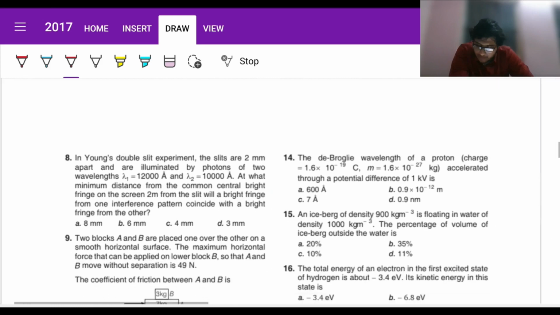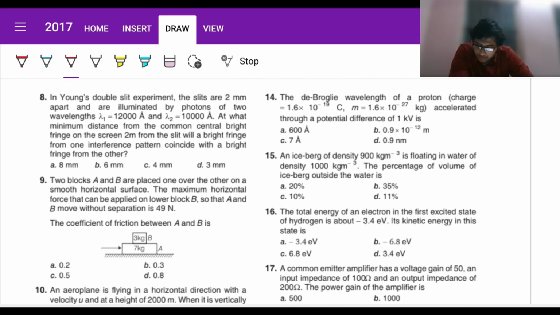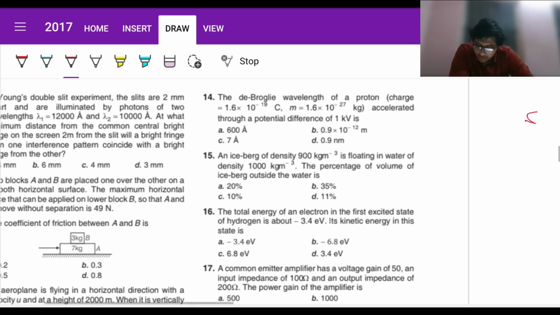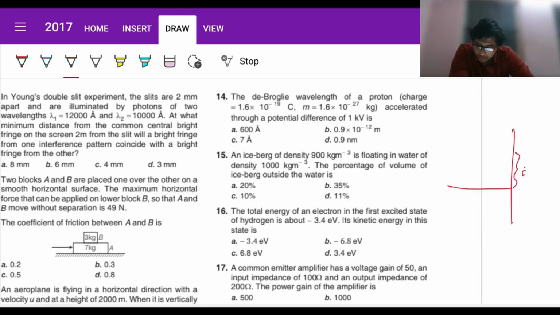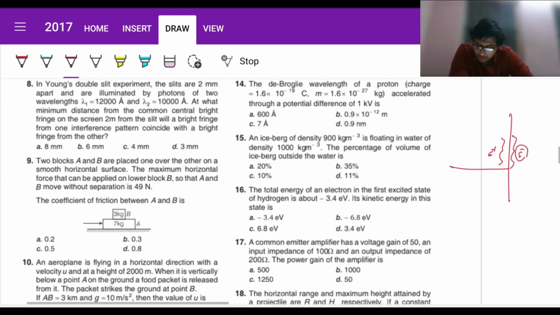So that's it. Now question number 8. In Young's double slit experiment, the slits are 2 mm apart and are illuminated by photons of two wavelengths, lambda 1 and lambda 2. At what minimum distance from the central bright fringe on the screen 2 meters from the slit will a bright fringe from one interference pattern coincide with a bright fringe from the other? So let us consider just above the central axis. Let us assume at a distance, for lambda 1 it will be the n1th maxima, and for lambda 2 let us assume it will be the n2th maxima. So x equals n lambda D by d, right?